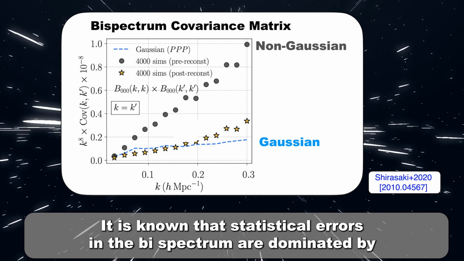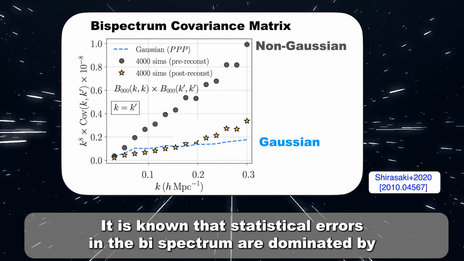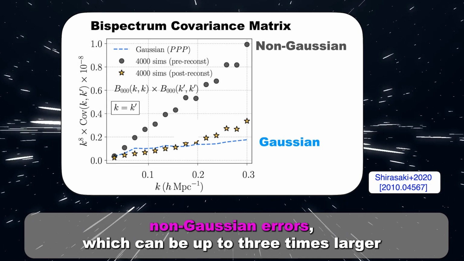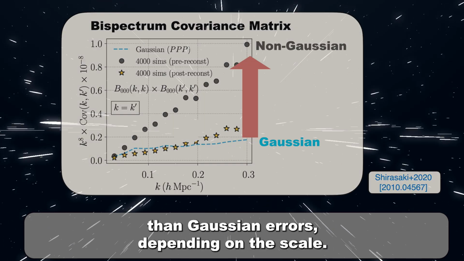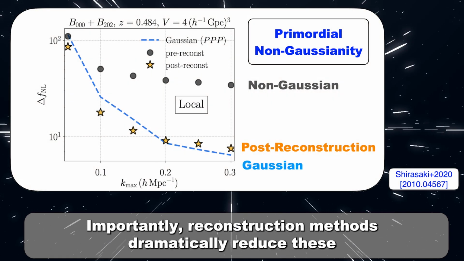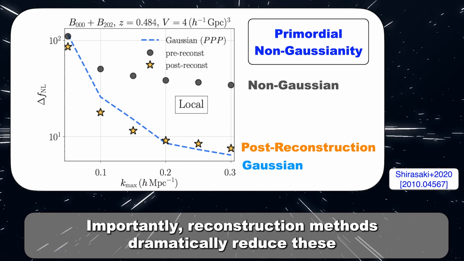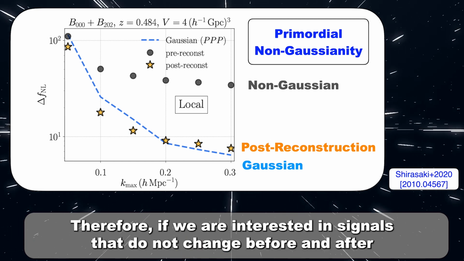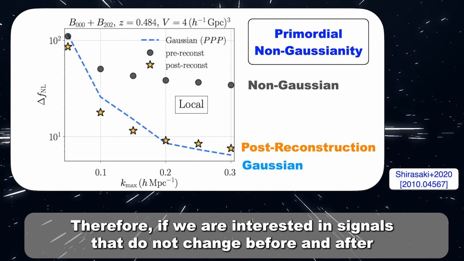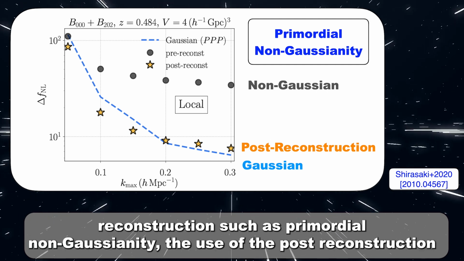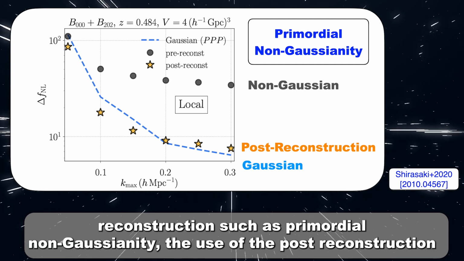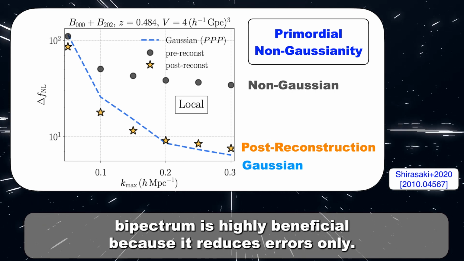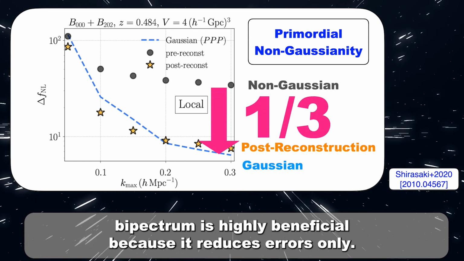It is known that statistical errors in the bispectrum are dominated by non-Gaussian errors, which can be up to 3 times larger than Gaussian errors depending on the scale. Importantly, reconstruction methods dramatically reduce these non-Gaussian errors. Therefore, if we are interested in signals that do not change before and after reconstruction, such as primordial non-Gaussianity, the use of the post-reconstruction bispectrum is highly beneficial because it reduces errors only.